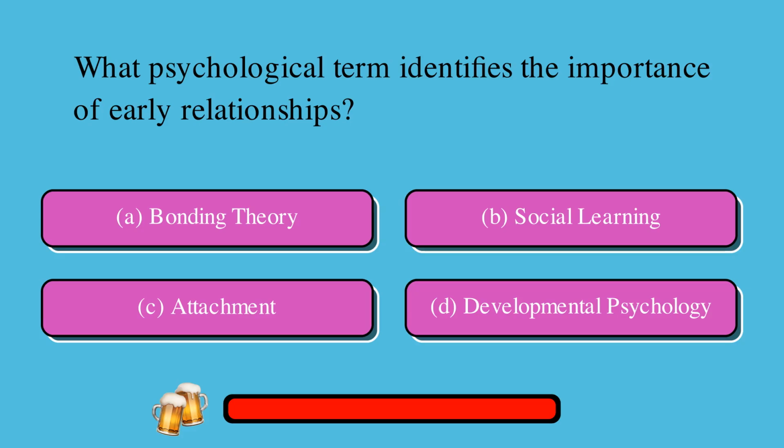What psychological term identifies the importance of early relationships? A. Bonding theory, or B. Social learning, or C. Attachment, or D. Developmental psychology? The correct answer is C. Attachment.